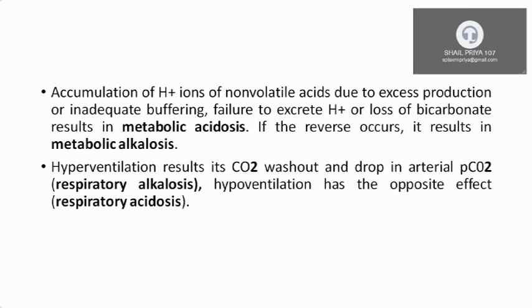Increased H+ can be due to increased production, decreased excretion or inadequate buffering, and loss of bicarbonate may be due to various reasons. If there is decreased hydrogen ion and increased bicarbonate, that is the reverse of metabolic acidosis, then it will result in metabolic alkalosis.